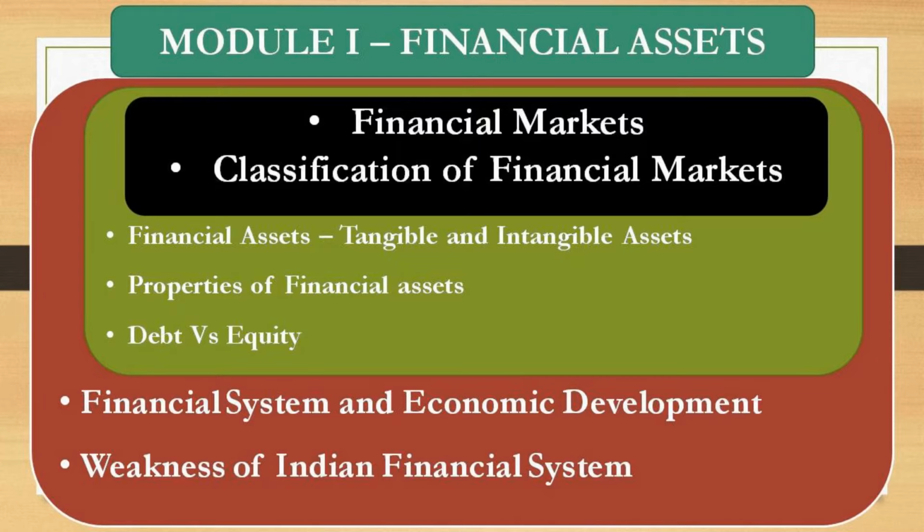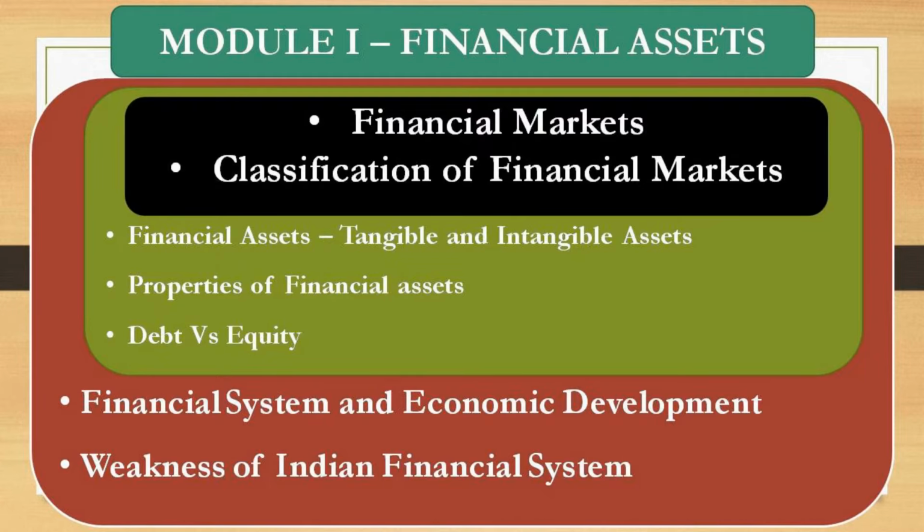So we will discuss primary market, secondary market, derivative markets, future market, currency market, foreign exchange market, equity market, bond market or debt market, etc. We will discuss all these topics, like meaning and definition of financial market and classification of financial market, along with beautiful slides.